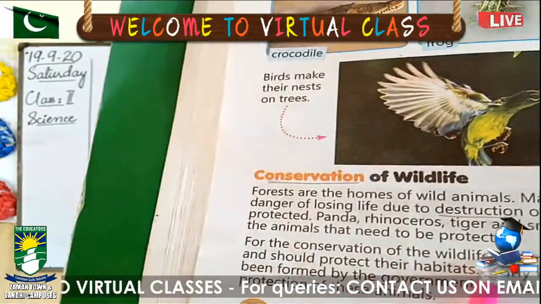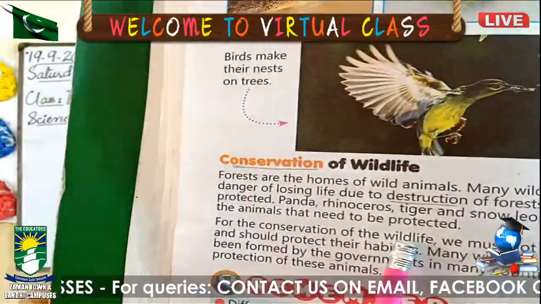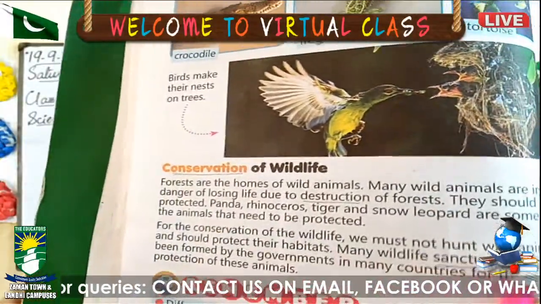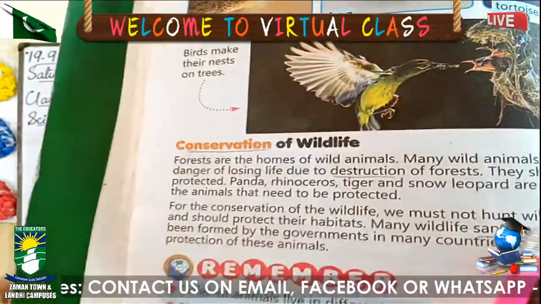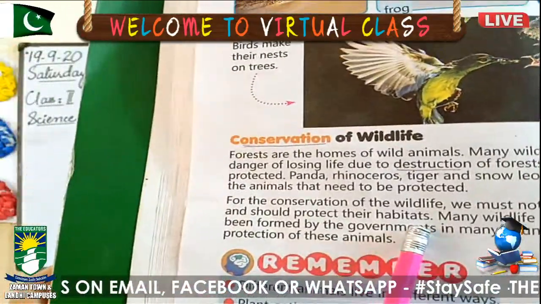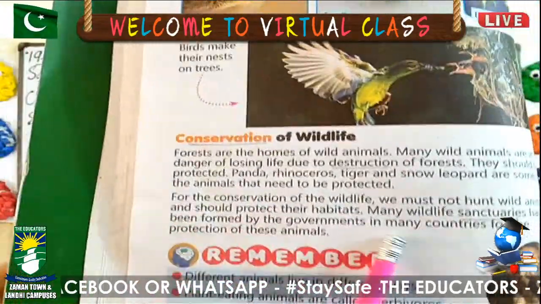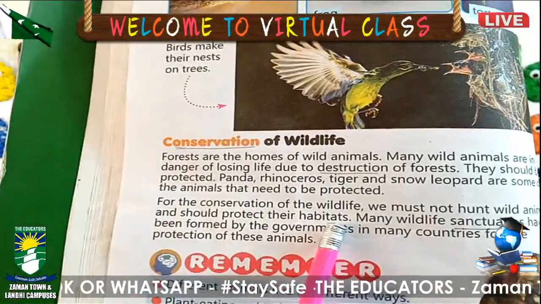So they need protection. For the conservation of wildlife, we must not hunt wild animals. What we can do for this is we should not hunt them and should protect their habitats. Habitat means the place where they live. So we should also protect that place, which is forest.